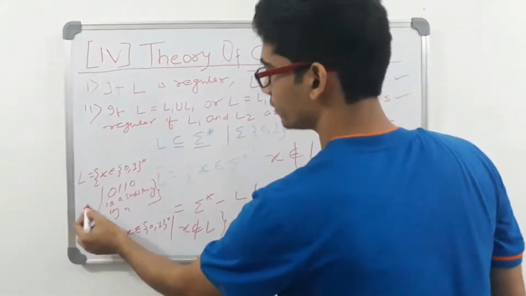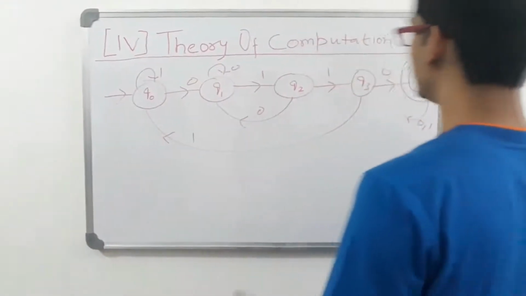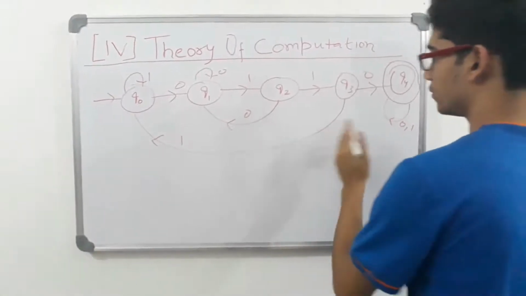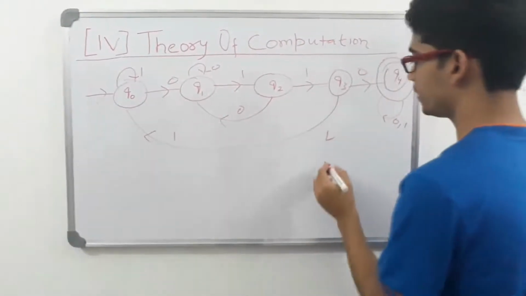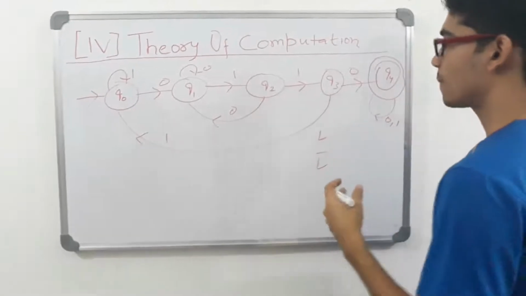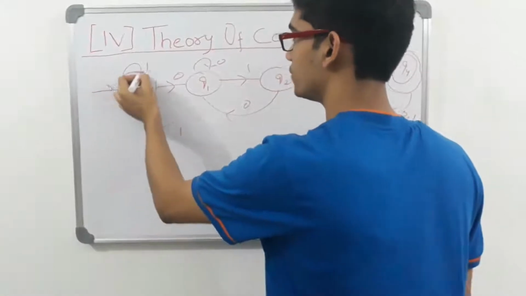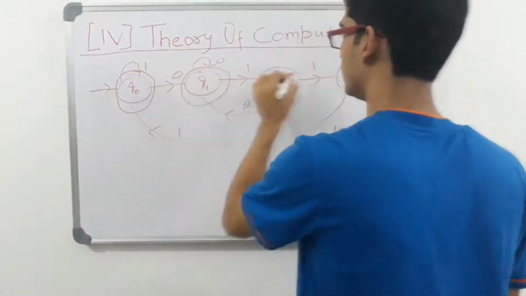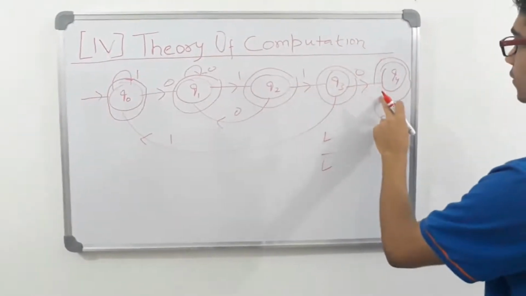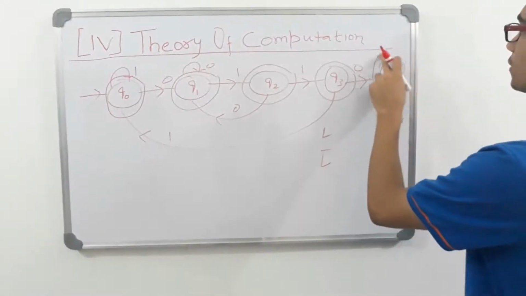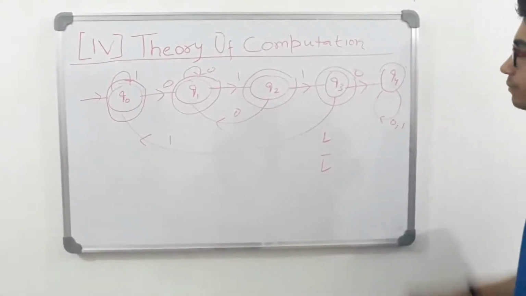Now we'll talk about this particular example. Let us redraw the DFA of this L. Okay, I am drawing it. Okay. See guys, so this was our L. This is the machine that we drew for this L. Now I want to draw a DFA for L complement. So it's simple. We will make all these states final: Q0 final, Q1 final, Q2 final, and Q3 final, and this will be a non-final state. And simply we have done it.